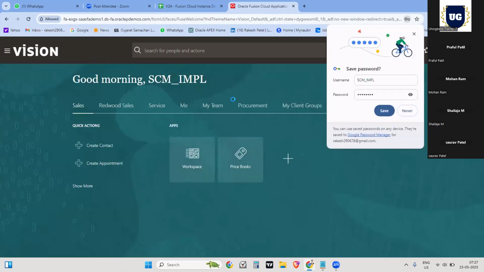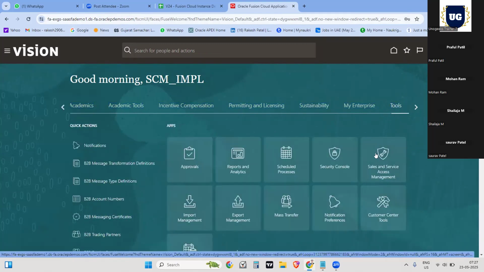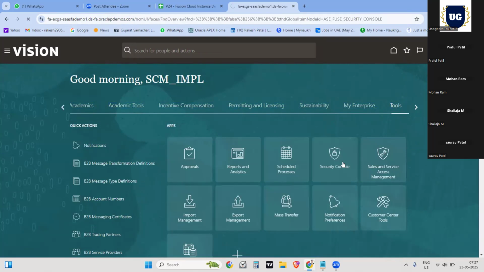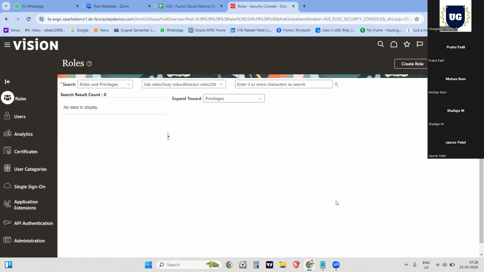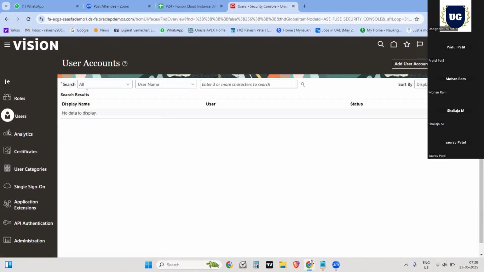Correct. Go to the right hand side. There's a small arrow just beside product management, where product management is written. This one, perfect. So go to tools, then this security console. Now click on user. And now you can click on add user account, right hand side.